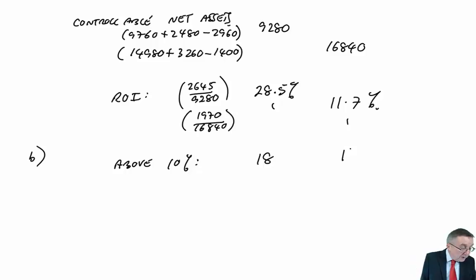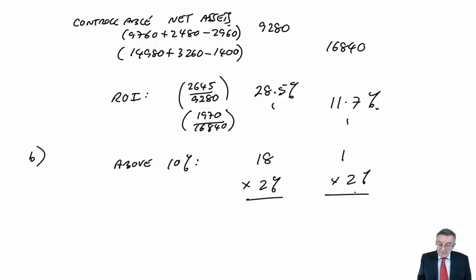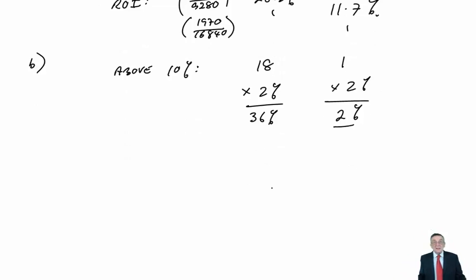Well, for each percentage point, they will get a bonus of 2% of their salary. Which means F would get, for the moment, 36% of the salary as bonus. N would get 2%, except that it is limited. It says there's a maximum bonus of 30%. And so as far as F is concerned, it was coming to 36%. It'll be limited to 30%.